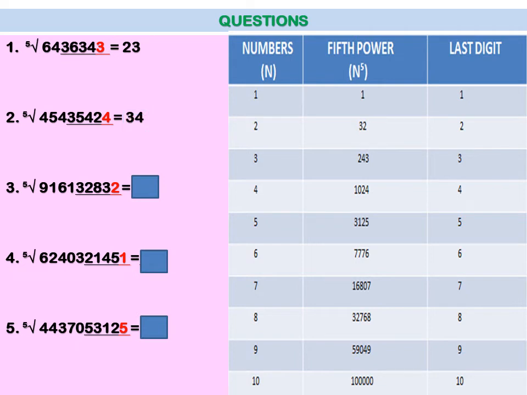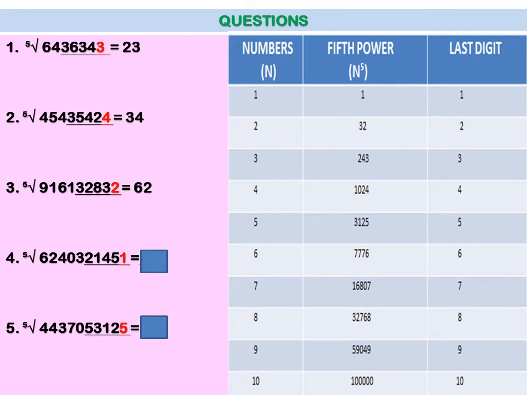45435424. So I will make a 5 pair at the end. So that's the 5 pair, and you will write the last digit as it is, that is 4. So I have written the last digit at the ones place as 4 in 34, right? And you will discard this last 5 pair, and the leftover number is 454.